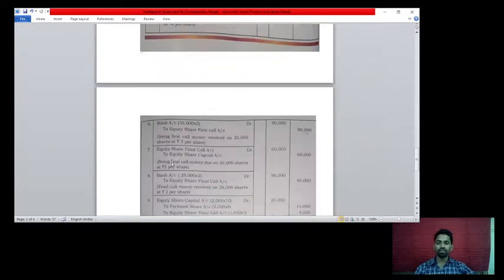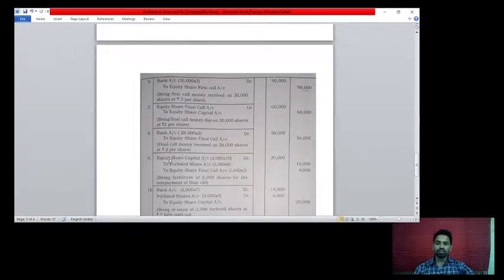See here, equity share capital account debit. How many shares forfeited? 2,000 shares at the rate of 10 rupees, so face value is rupees 10, so 20,000. For the forfeited shares, out of that 10 rupees, how many did they pay? 8 rupees paid. So 2,000 into 8 is 16,000 credit.